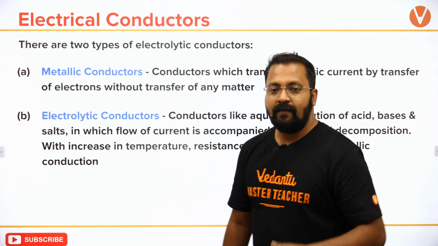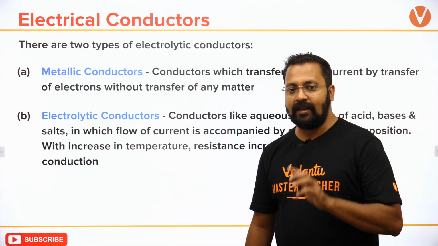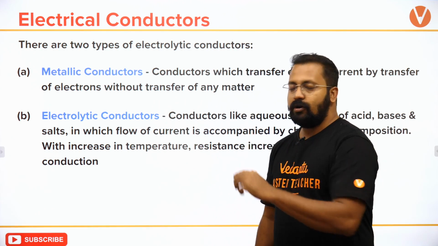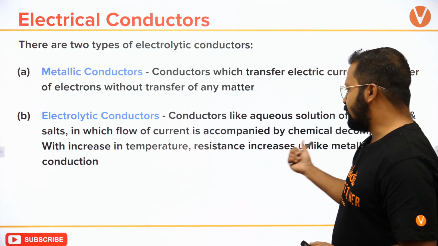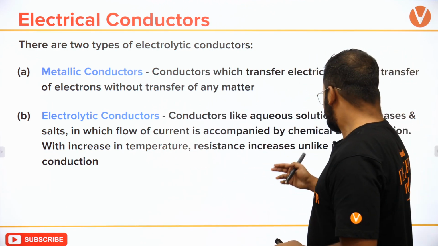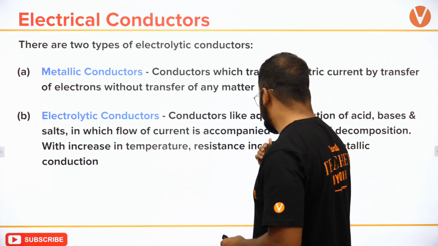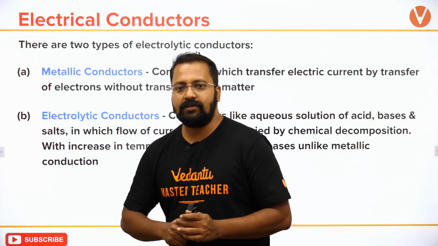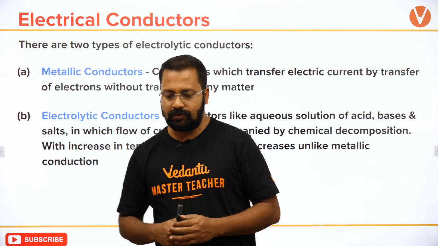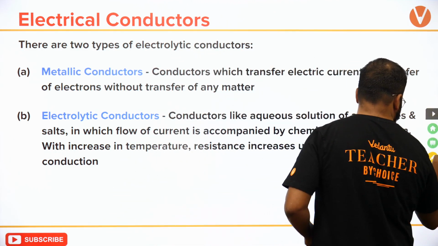Have you seen that? When you increase the temperature, conductance decreases, because आपकी resistance increase हो जाती है. So in electrolytic conductors, with increase in temperature, resistance decreases, unlike metallic.